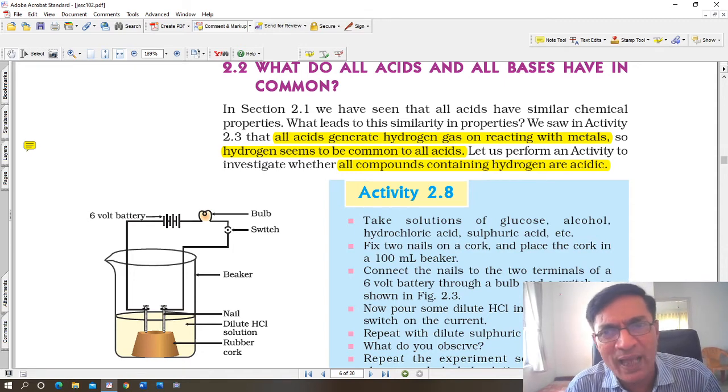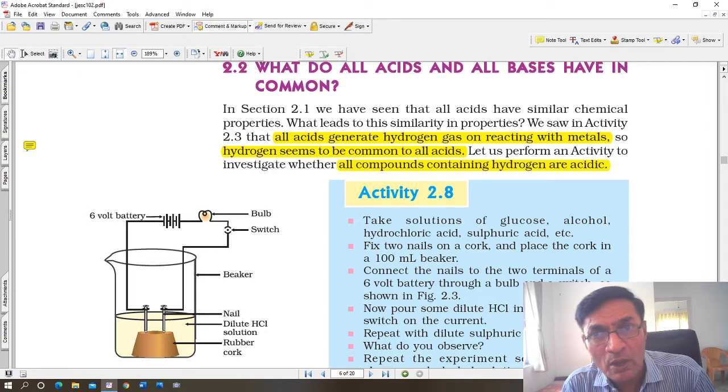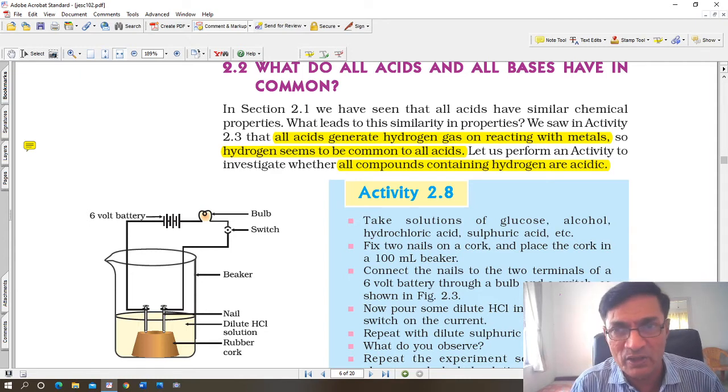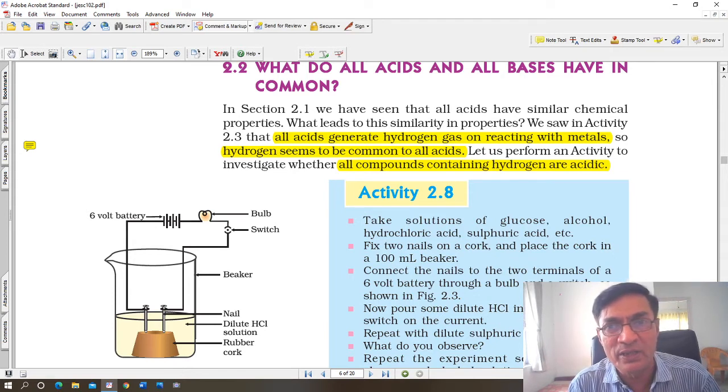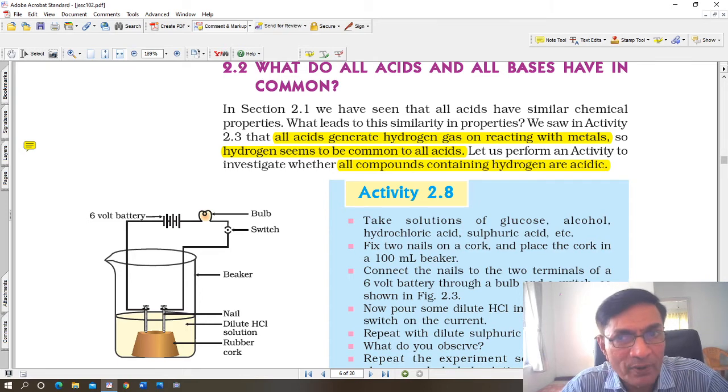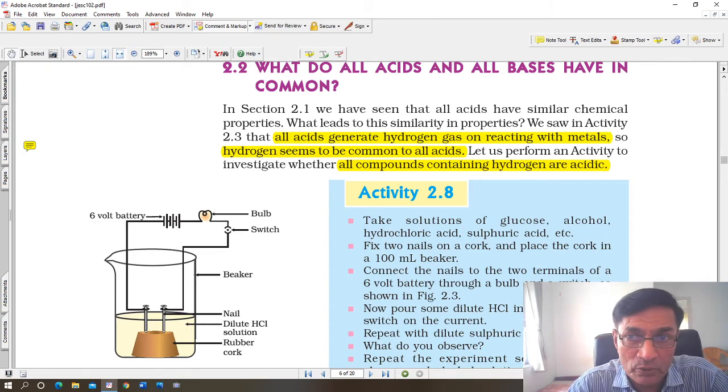These hydrogen ions cannot stand independently. They cannot exist independently. They cannot survive. So they react with water to produce what is called hydronium ions, H3O positive ions. So when a strong acid, especially like nitric acid, hydrochloric acid, or sulfuric acid, which are all called mineral acids, dissolves in water, again I told you, it is dangerous to add water to the acid. Add acid to water slowly, drop by drop.